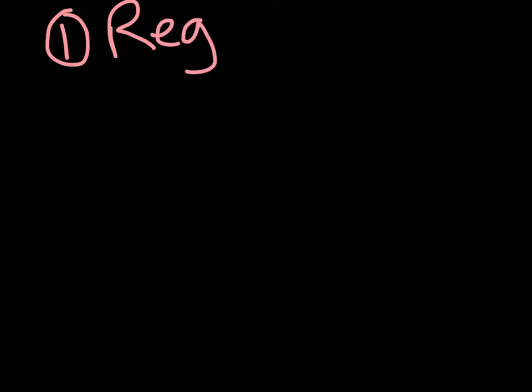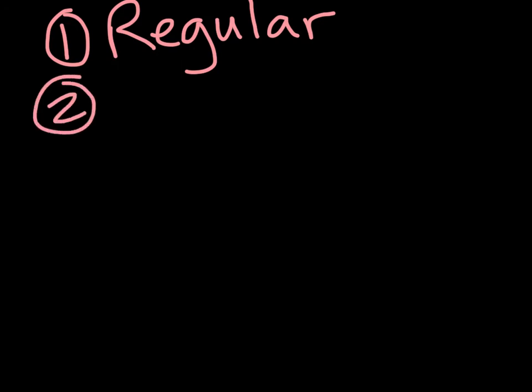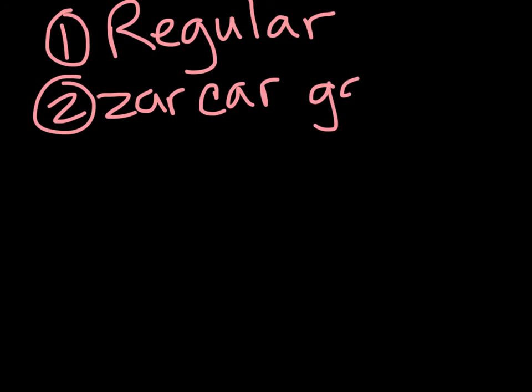Okay, so just a quick recap on preterite. Number 1, you have regular. Regular AR, regular ER, regular IR. Okay. Number 2, you have zar, car, gar, which change in the yo form only.